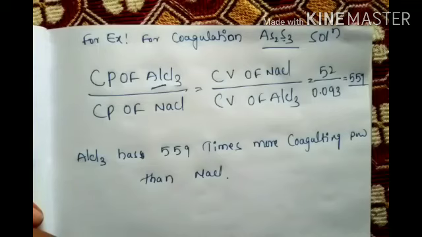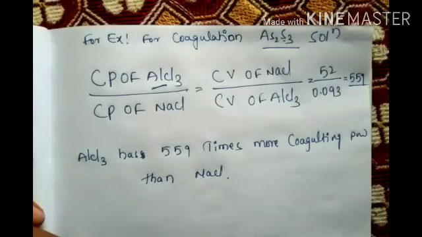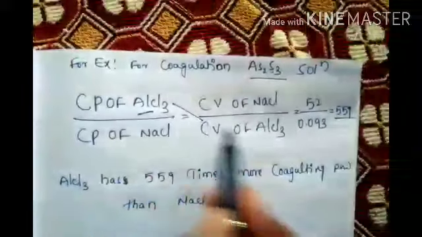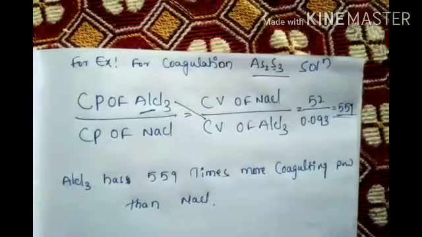Whatever you take, any one you take, coagulating power of AlCl3, coagulating power of NaCl, coagulating power of KBr, whatever you take, that opposite we have to compare. So AlCl3 has 559 times more coagulating power than NaCl. Compared to NaCl, AlCl3 is more powerful. Okay, so which is up, which is down, and finally the value is this.